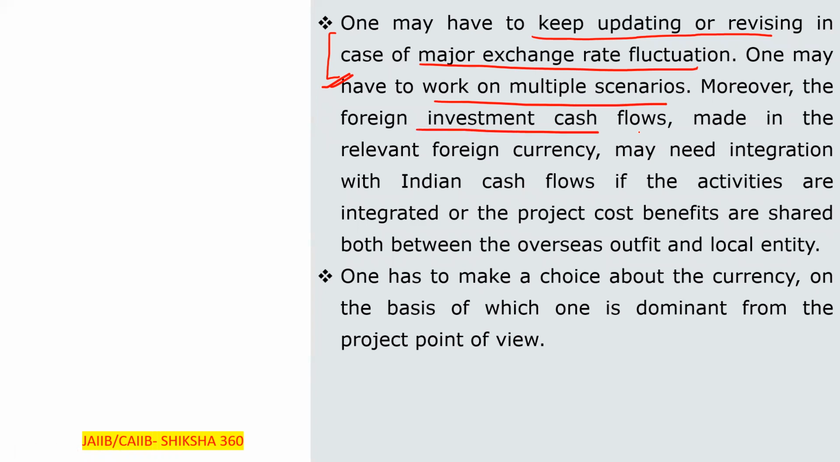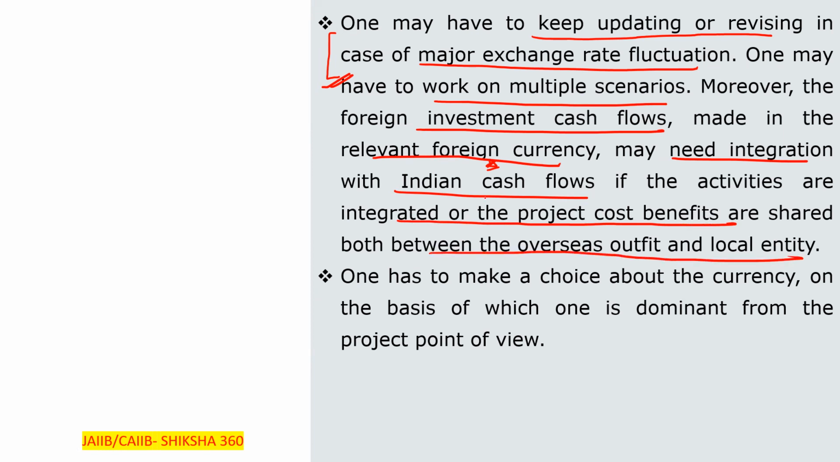Moreover, the foreign investment cash flows made in the relevant foreign currency may need integration with the Indian cash flows. If the activities are integrated or the project cost benefits are shared between the overseas output and the local entity, clear, both are involved, like foreign members and local. So we have the requirement of both the currencies. Clear?